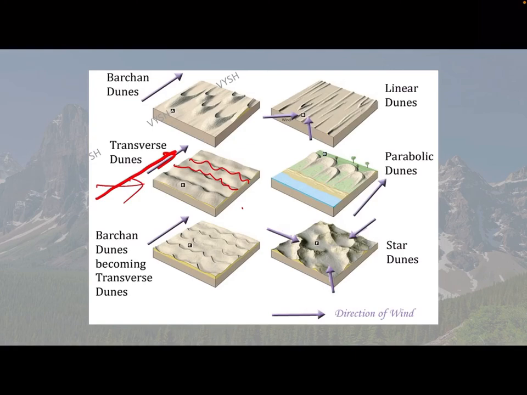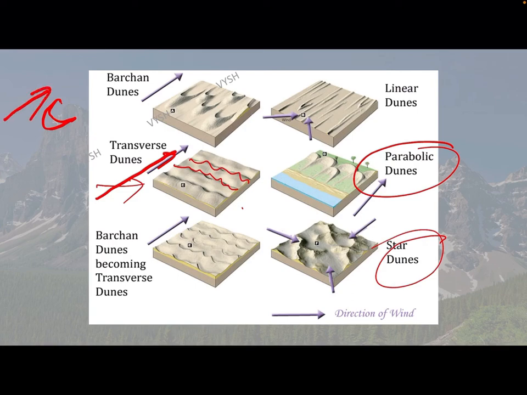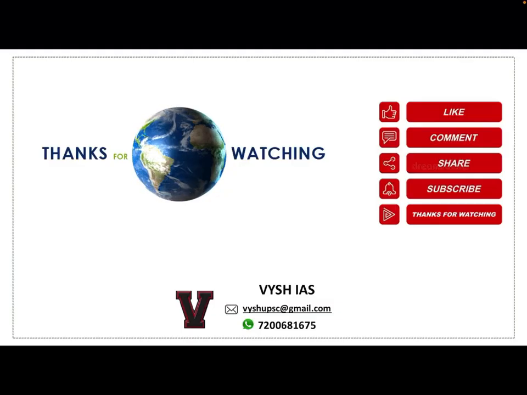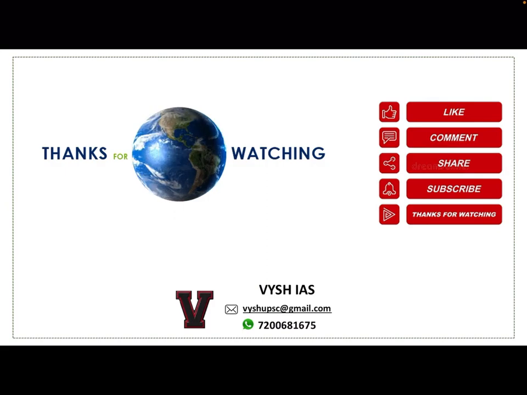There are a lot of dunes which are not discussed here. Transverse dunes we discussed. This is the parabolic dune which we read. Basically this is a barchan dune, right? The barchan is in this way, and when vegetation is there, the wind is in the same direction only, but because of the vegetation it will form into this shape, which is known as parabolic dunes. So that's all.